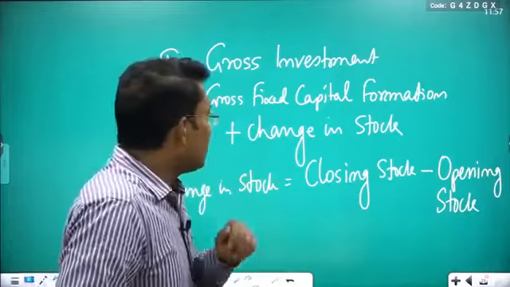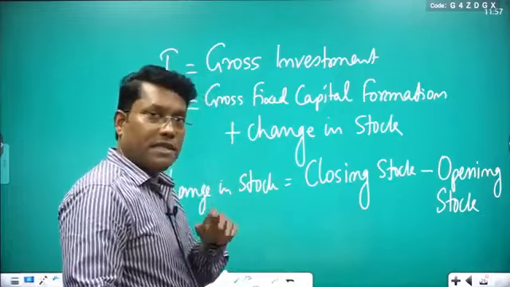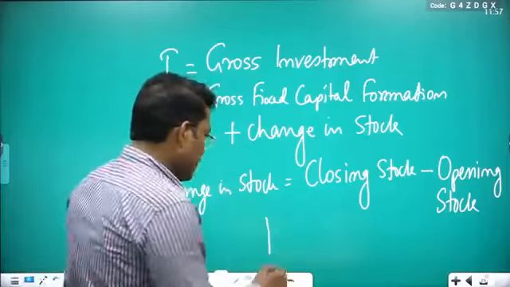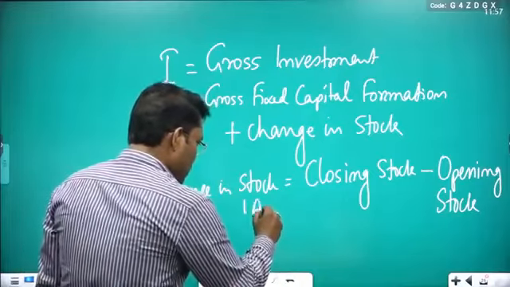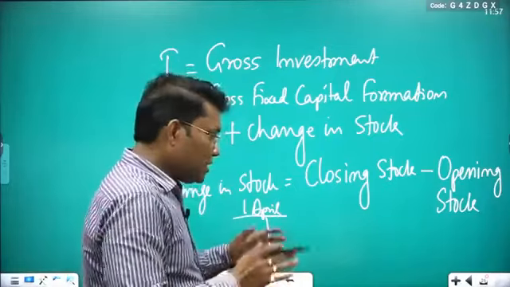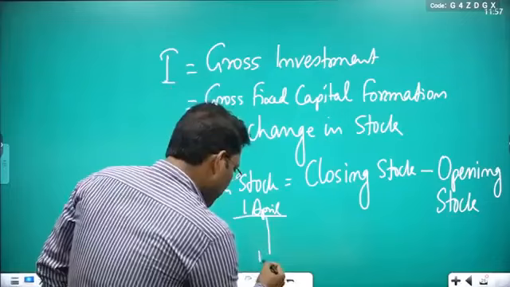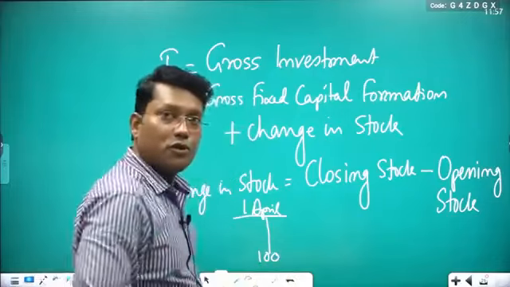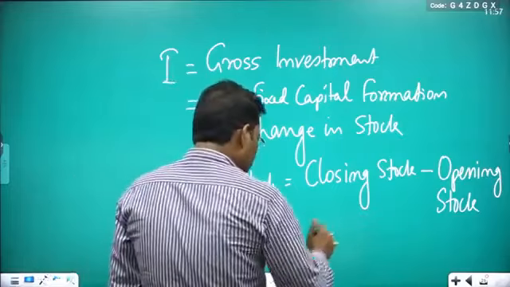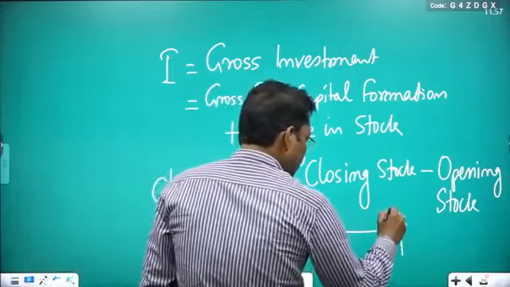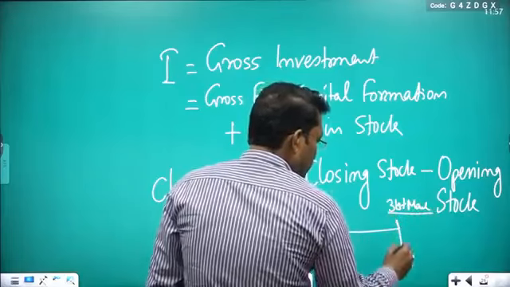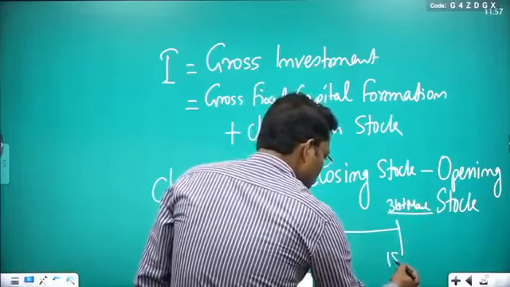Clear? Now, let us consider a businessman who opened a business. Suppose the fiscal year starts on 1st April, and you started your business today. On the first day you see 100 units in your stock. You worked for the whole year, and on 31st March your stock is 150 units.